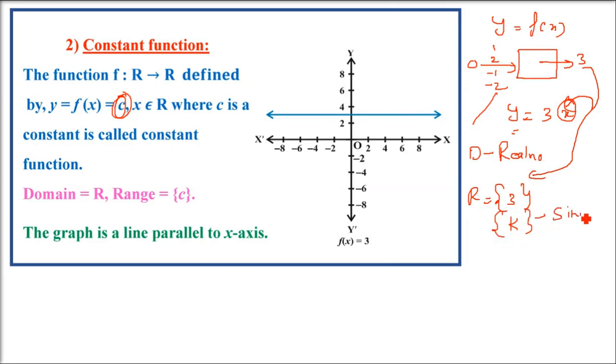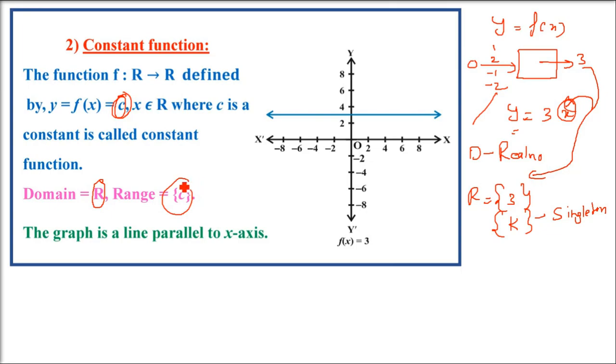So this is a singleton set, and that singleton set will have only one value which is coming out. So the domain is all the real numbers possible, because you can put in anything. But the range, the output, is saying no, you give me anything, I'll just give you k. That is the constant. So this is a singleton set.